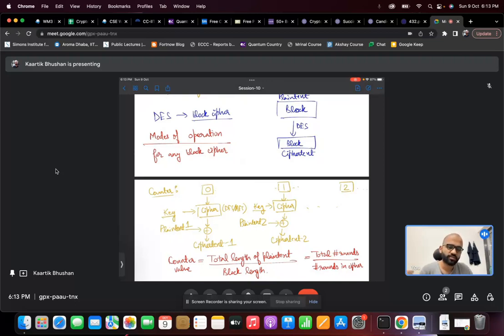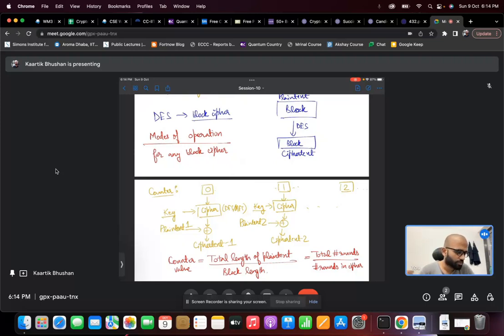So we can parallelize this process also, right? We can do it for different counters. There's no link going from the first operation to the second operation and so on. So we could even parallelize these operations for counter mode. Similarly, for the second block, we'll have the counter value to be 1. We'll pass it through the cipher, using the same key, and we'll get an output, and we'll XOR this with the second block of the plain text to get the second block of the ciphertext and so on.